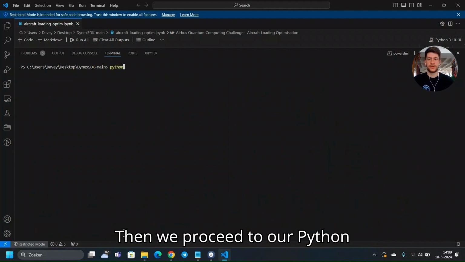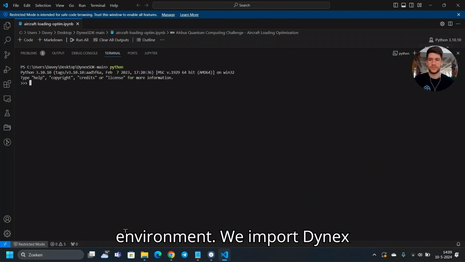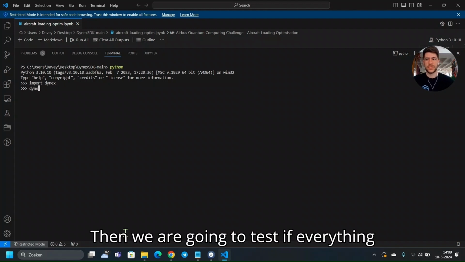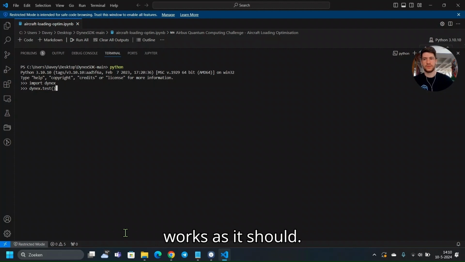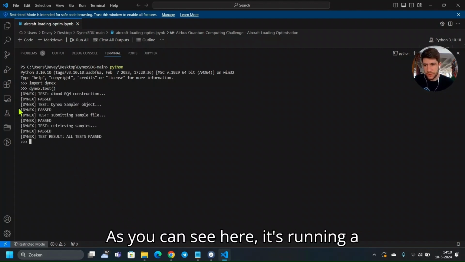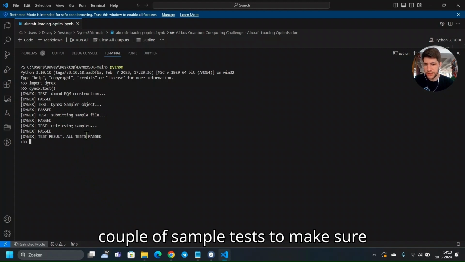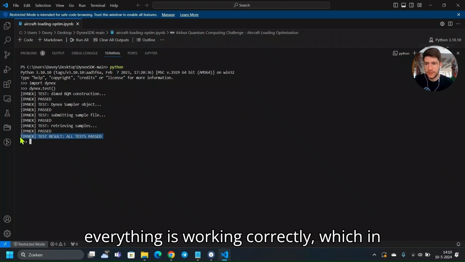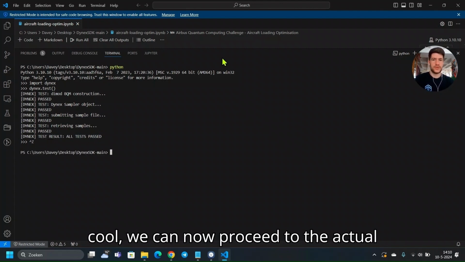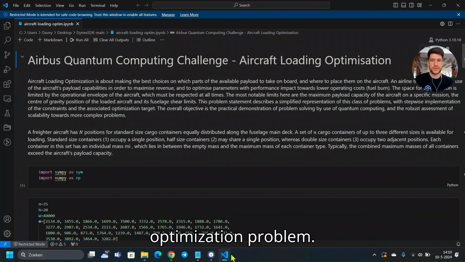Then we proceed to our Python environment. We import Dynex. Then we are going to test if everything works as it should. As you can see here, it's running a couple of sample tests to make sure everything is working correctly, which in our case is the case. So that's cool. We can now proceed to the actual optimization problem.